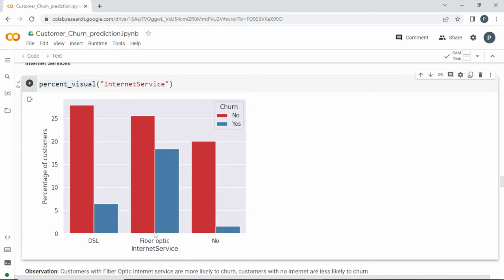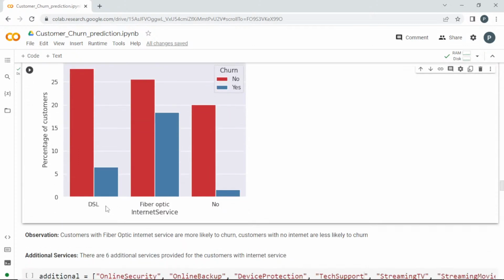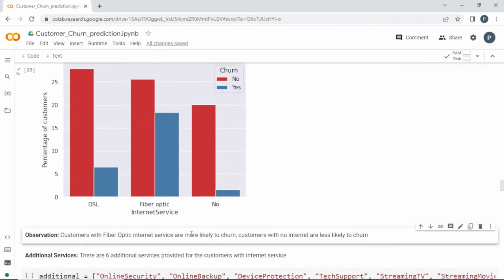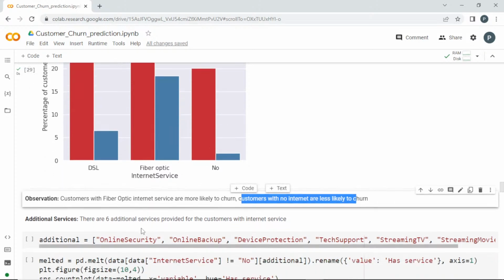And as you can see, those people who have fiber optic are most likely to go out of the company. When they have DSL, the amount is less, nearly 5%. But here, nearly 15 to 20% of the customers are going out when they have fiber optic. The customers with fiber optic internet service are most likely to churn, and customers with no internet are less likely to churn. If they don't have internet, most of them are not actually going out.